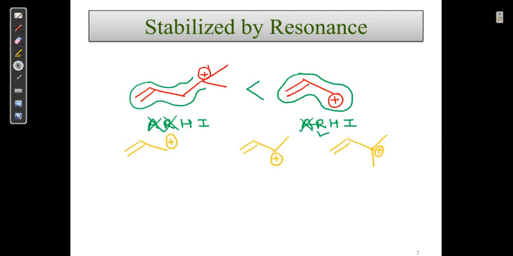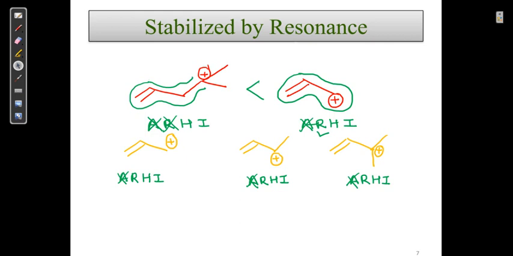So here again I write Ar-H, here also, and here also. Structure 1 is not stabilized by aromaticity, structure 2 is not stabilized by aromaticity, structure 3 is not stabilized by aromaticity.